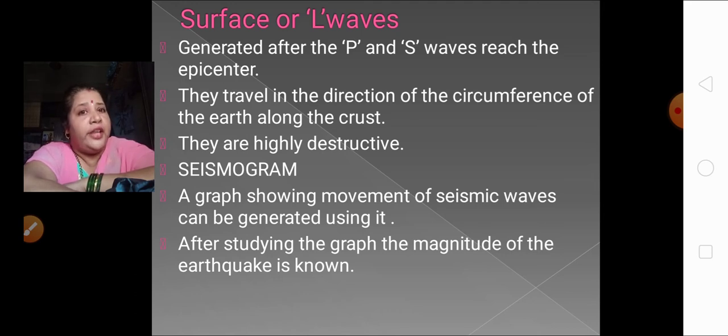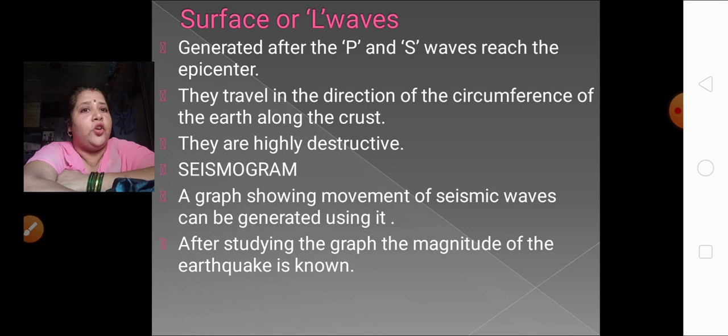They are generated after the primary and the secondary waves reach the epicenter. That means they have already reached the surface of the earth. That time these L waves are generated. They travel in the direction of the circumference of the earth along the crust. They start traveling very fast around the circumference of the earth. And these waves are very destructive, more destructive than the primary and the secondary waves.